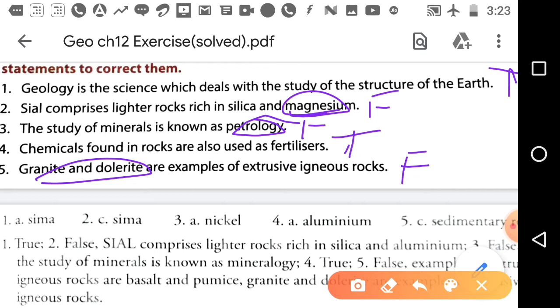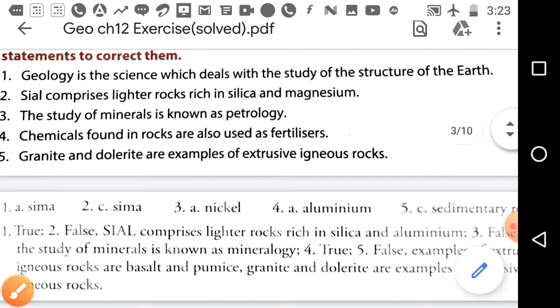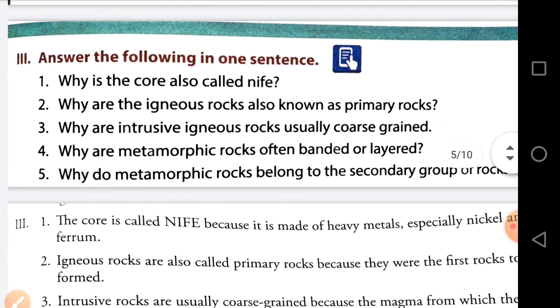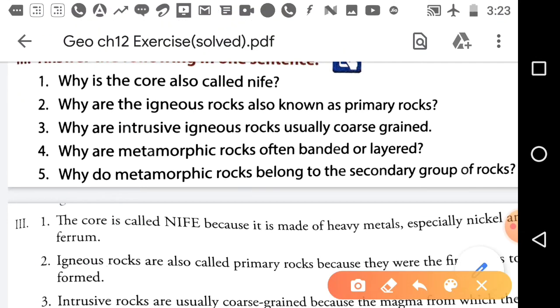Okay. Now come to another question, question number 3. Answer the following in one sentence. Okay. Question number 1. Why is the core also called nife? The core is called nife because it is made of heavy metals, especially nickel and iron.